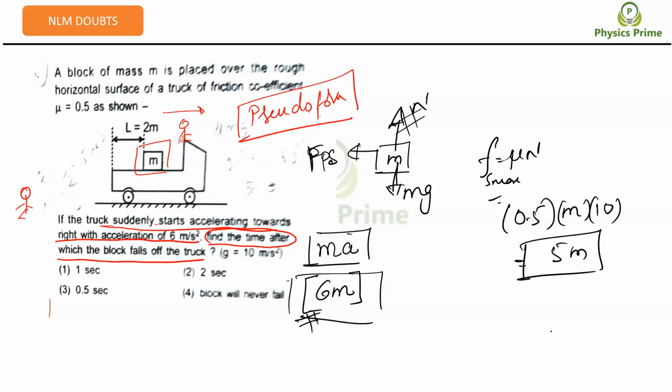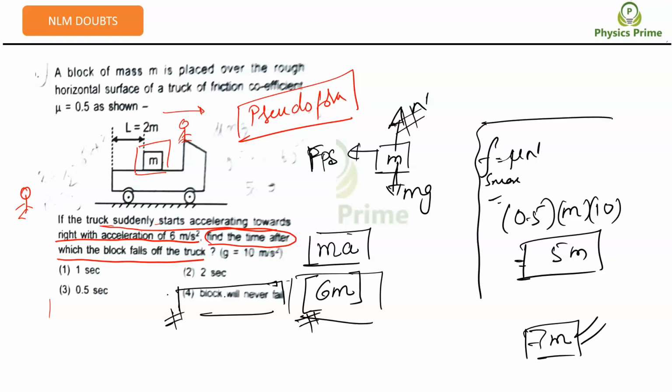In case my answer had come to be 7m, the block would never fall. And if the question asks what is the friction acting on the block, will you write 7m?